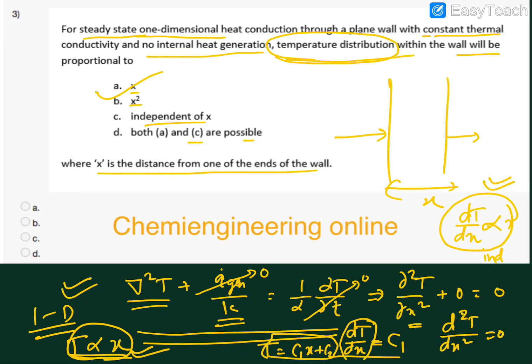But if it has asked temperature gradient proportionality, it will be a constant value, so it will be independent of x. So for this question, since it is asking temperature distribution, we will go with the option A.